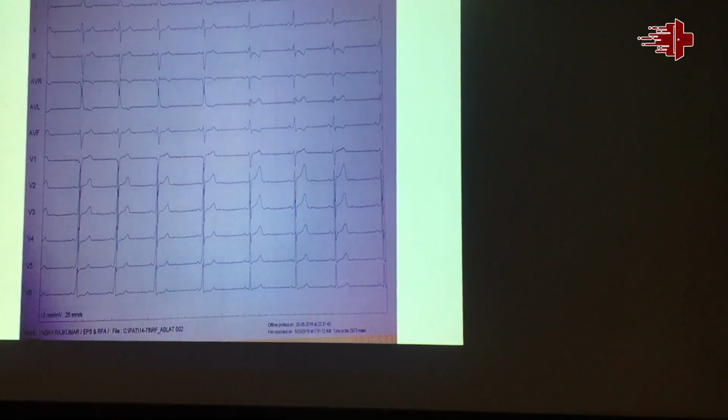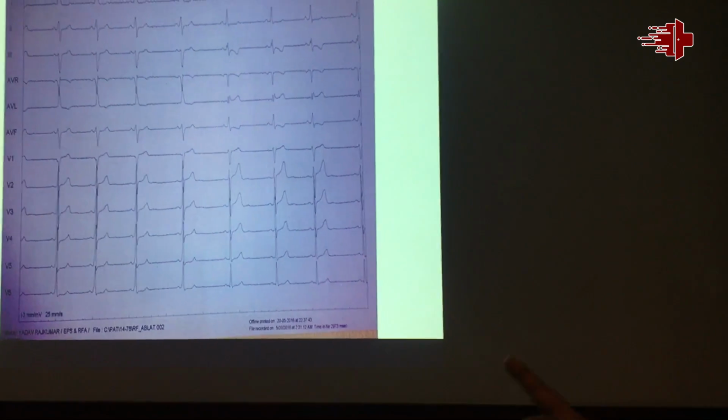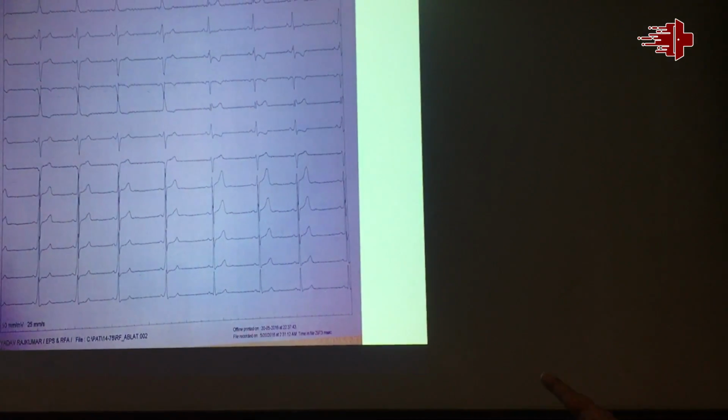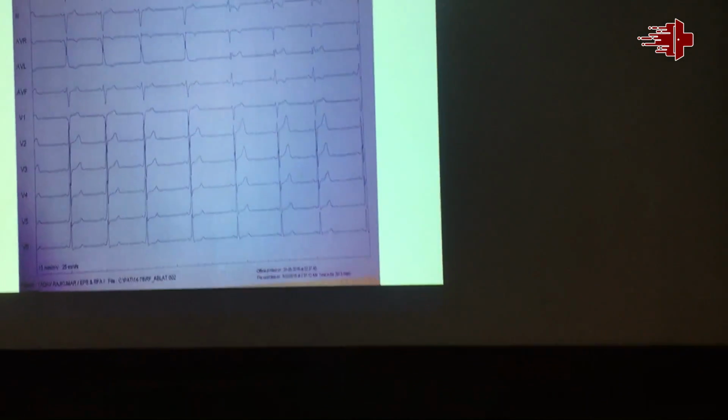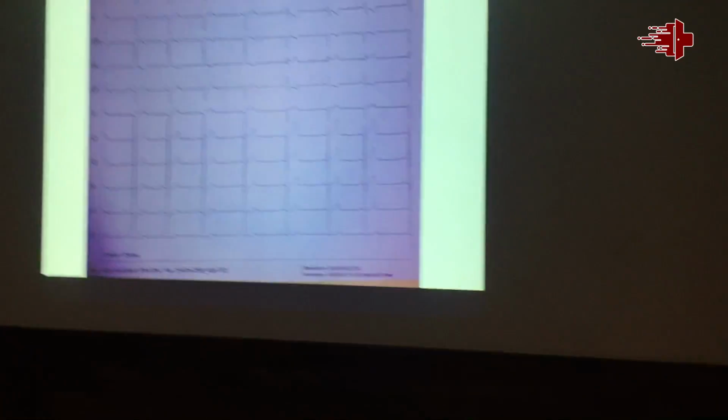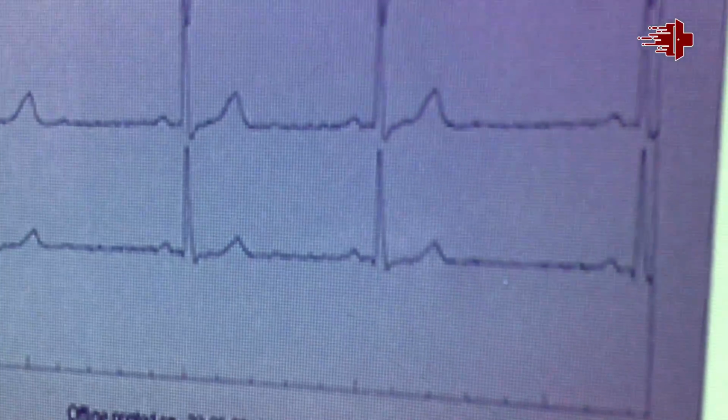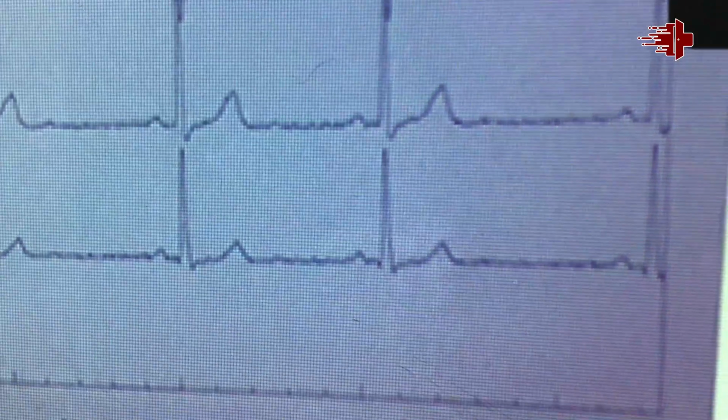He underwent ablation. You see, the first, second, third, fourth, fifth, and sixth QRS complex is narrow compared to the fifth one. So this is during ablation. Once we ablate, the pathway is gone. EPS and radio frequency ablation.